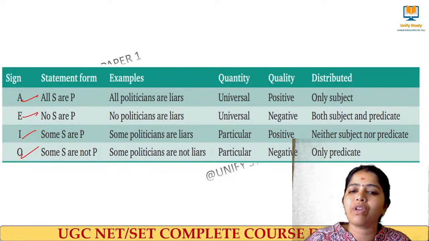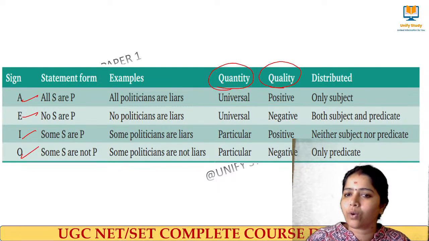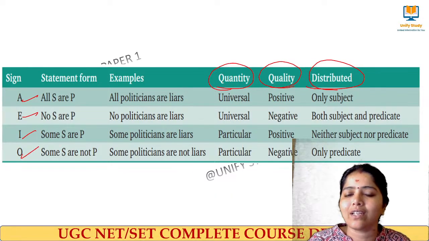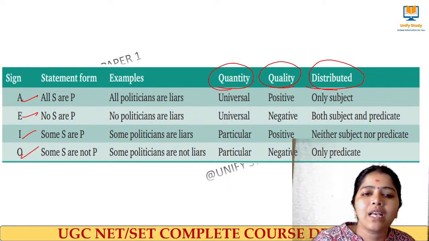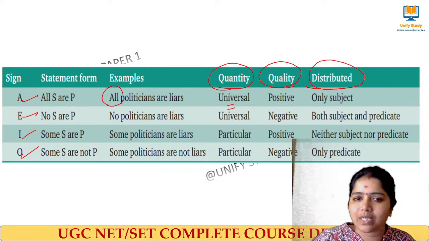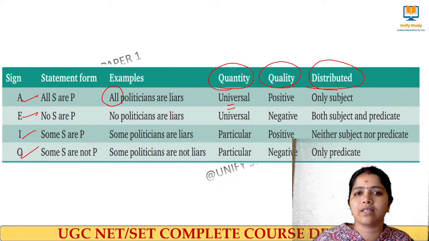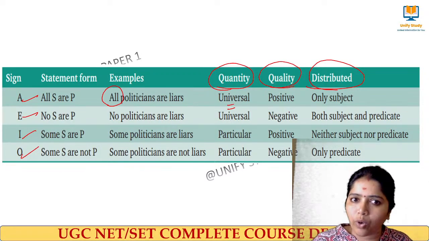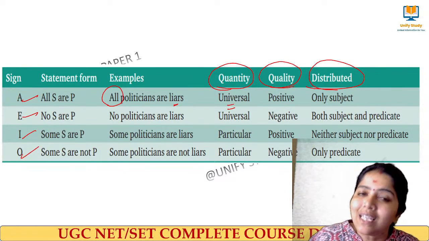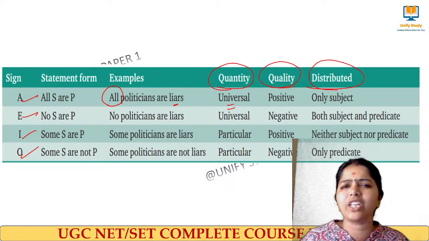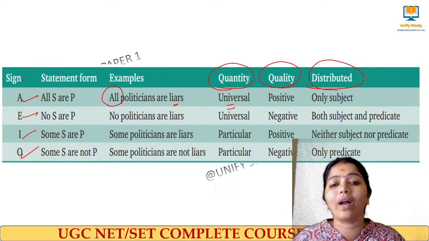And here we have 3 important terms. One is quantity, quality, and distributed. What do you mean by quantity, quality, and distributed? Quantity means, see here I am talking about all. So all means it is universal. All politicians are liars. Here the quality of the statement is a positive statement. So this is the quantity of the statement.